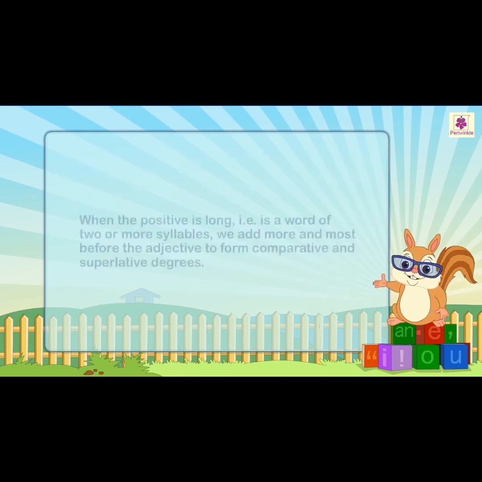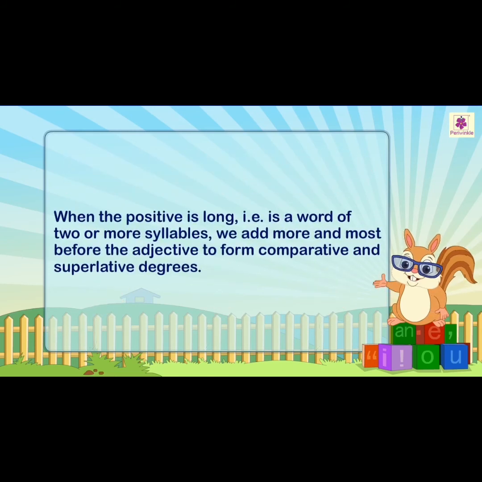When the positive is long, that is a word of two or more syllables, we add more and most before the adjective to form comparative and superlative degrees. For example, beautiful, more beautiful, most beautiful.